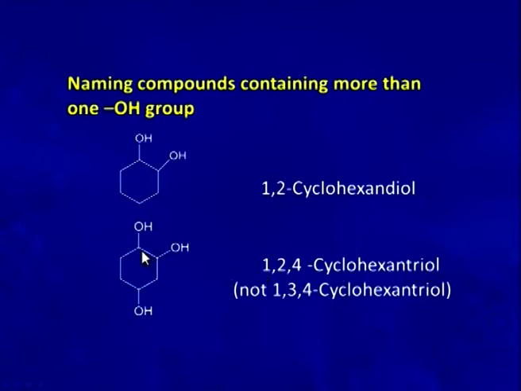If you number the hydroxy from here 1, 2, 3 and 4, 1,2,4-cyclohexane triol will be the name. But if you number it from this hydroxy, the numbers will be 1, 2, 3 and 4, that is 1,3,4-cyclohexane triol. This is not the right name because we discussed earlier that the numbering of the substitution is done in such a way that they get minimum number in the main chain.